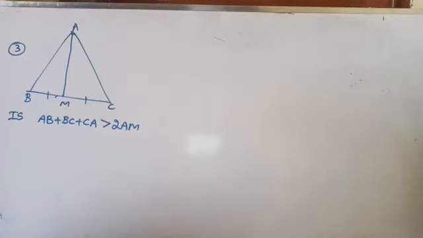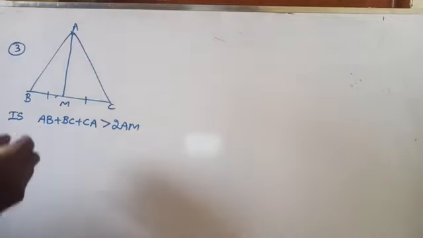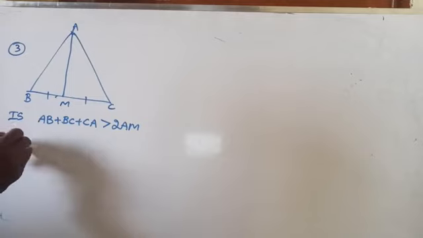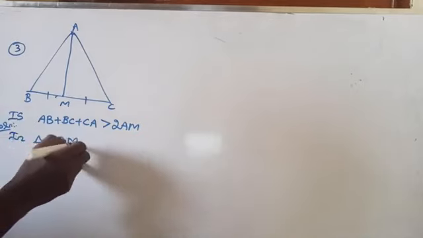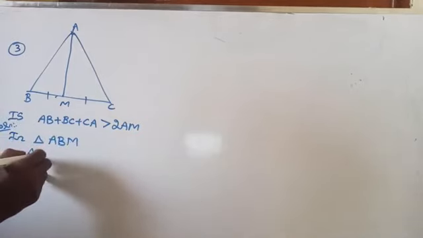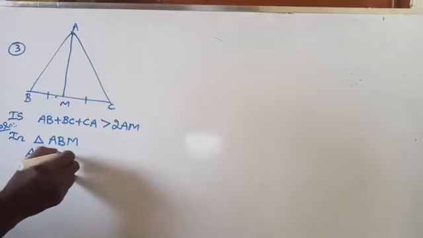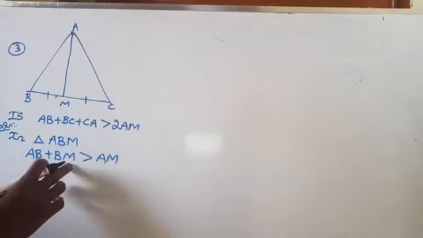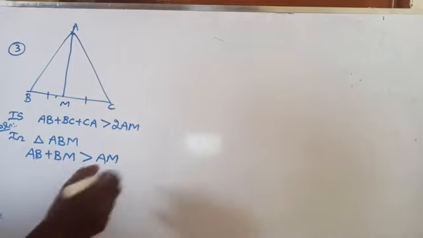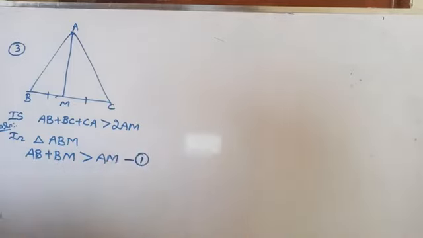Now, in triangle ABM, AB plus BM is greater than AM. Let it be equation number 1.